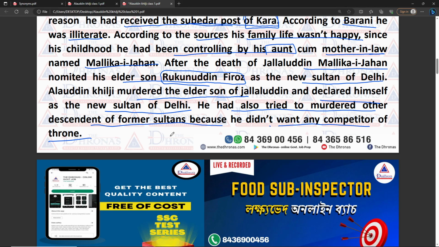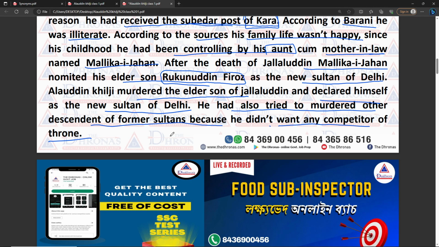And when he became the subedar, he led an expedition against Devgiri. When he came to Devgiri, he looted a large amount of wealth. When Jalaluddin Khilji said that he had to give a large portion of the looted wealth, he invited Jalaluddin Khilji to his place, Kara. When Jalaluddin Khilji reached Kara with his army and soldiers, he murdered his uncle, and after murdering his uncle, he declared himself sultan in Kara.